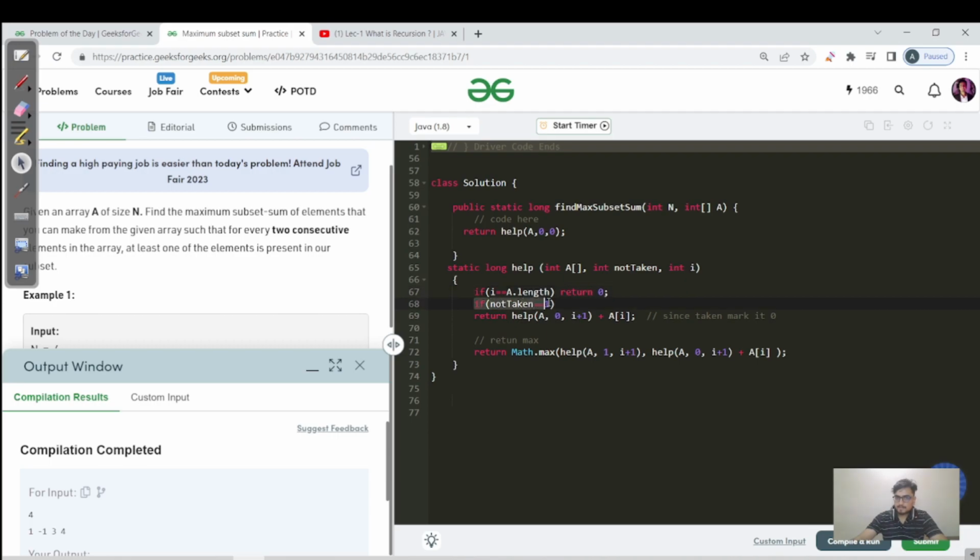If we have not taken that element, then we will take that element and recur. First, we mark it as 0, take that element, and recur for the rest of the part. And at the end, we have to recur for each and every element. If you are taking it, what is the answer, and if you are not taking it, what is the answer, right?